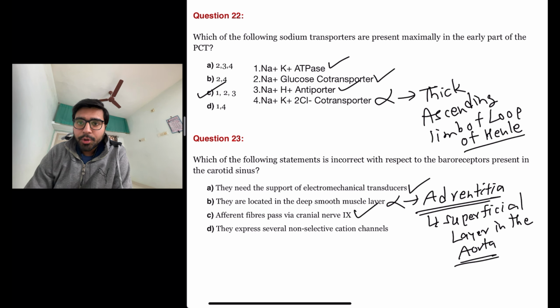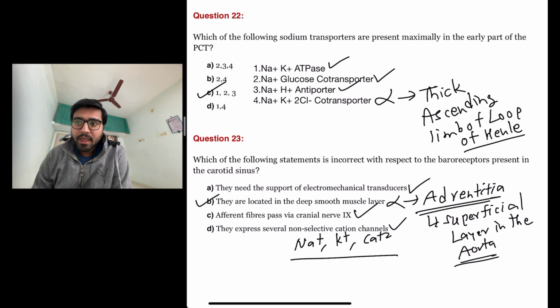Yes, it is true. The next statement is they express several non-selective cation channels. Yes, this is also true because several non-selective cation channels like sodium channels, potassium channels, and calcium channels are all expressed by baroreceptors in the carotid sinus. So the answer here is option number B because they are located in the adventitia, the superficial layer of the aorta, not in the deep smooth muscle layer. So the answer here is B.